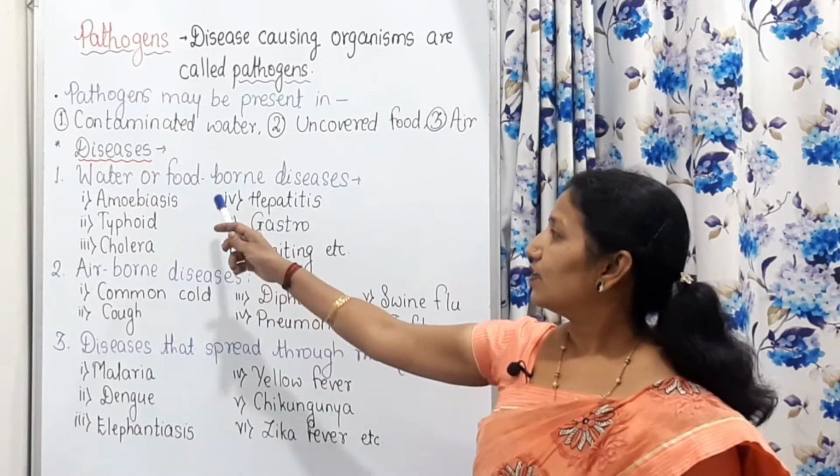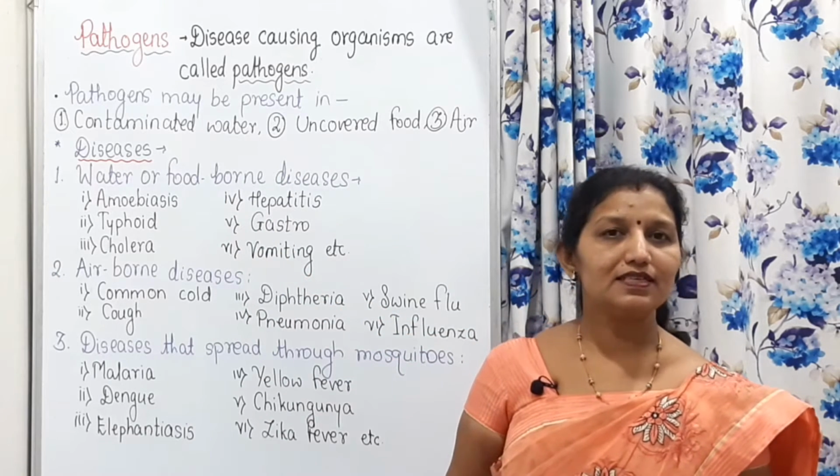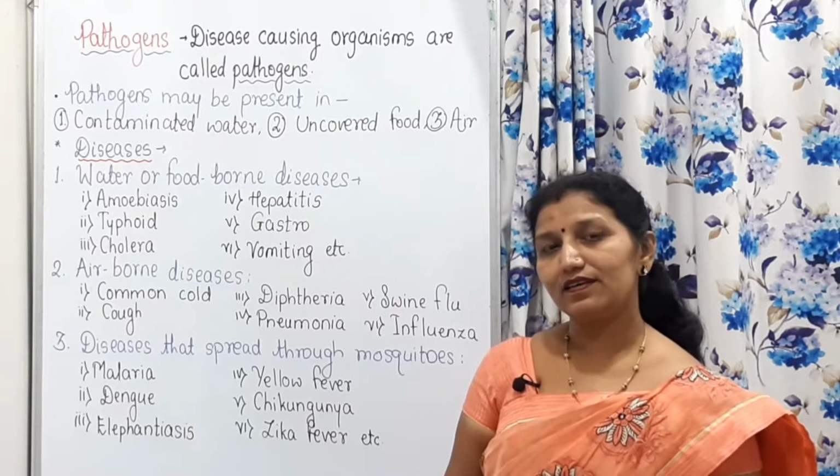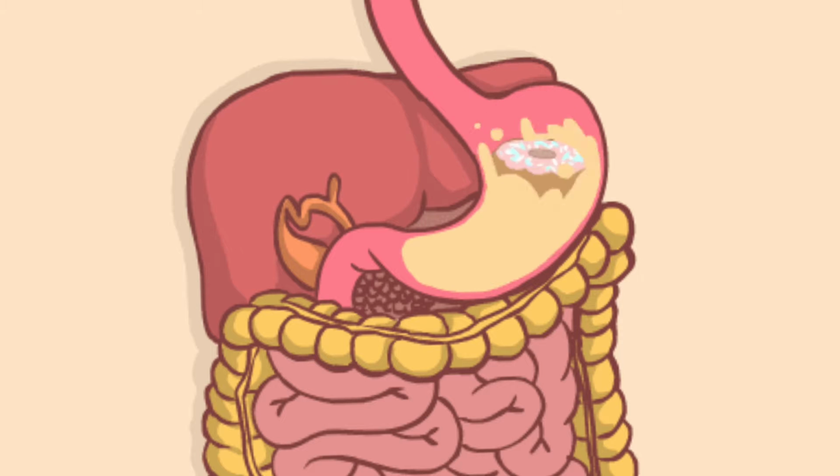Waterborne or foodborne diseases directly affect our alimentary canal, our digestive system, because we consume that water, we consume food, and because of that they affect our alimentary canal or digestive tract.